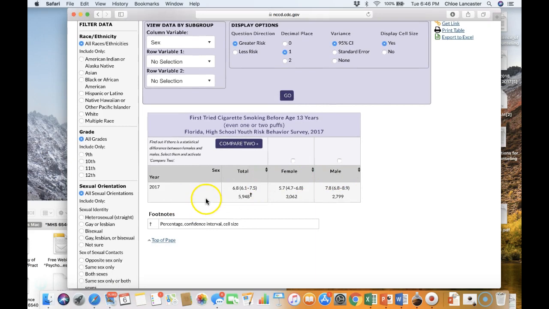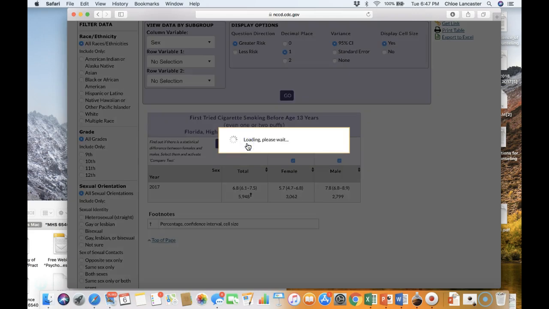We've got our data for 2017. You'll notice by default it's gonna populate these columns compare it by female and male. That doesn't really tell us much other than, okay, we can see that 7.8% of the males tried smoking before the age of 13. However, is that significantly different from the female rate? We can see that it's a little bit lower, but is that difference at the statistically significant level? So let's go ahead and compare two.